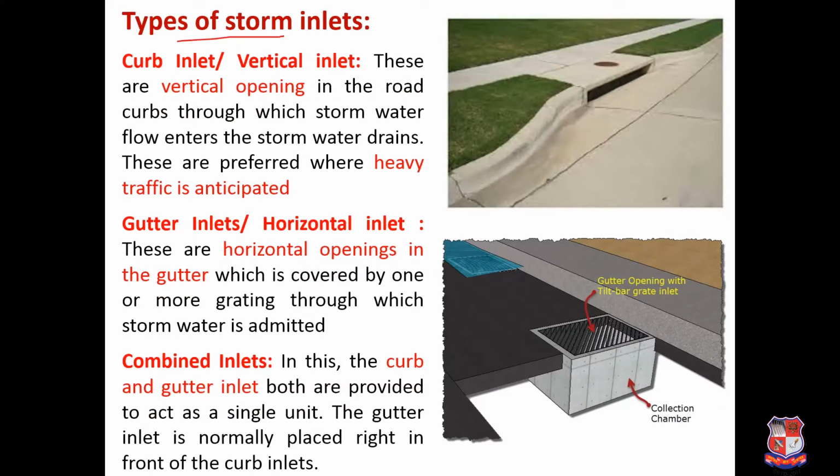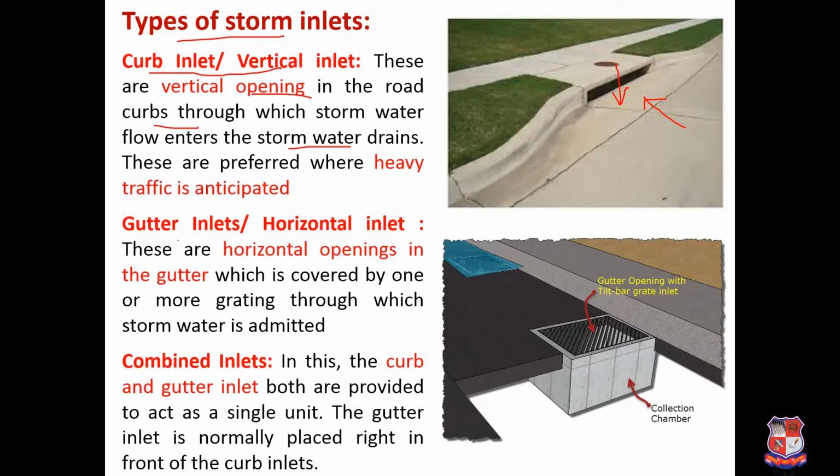So as I discussed, its position may be horizontal, vertical or combination type. When its position is vertical, as here, water will come from this side. These vertical openings in the road curb through which storm water enters and is transferred to the storm water drain are called vertical inlet or curb inlet, and they are generally preferred when there is heavy traffic. Otherwise if it is horizontal, then all the traffic will move over it, and if it is not strong, there are always chances of accidents. So where very heavy traffic is there, such a vertical inlet may be provided.